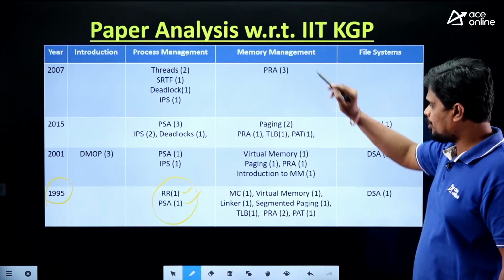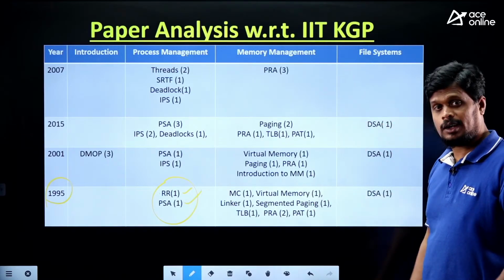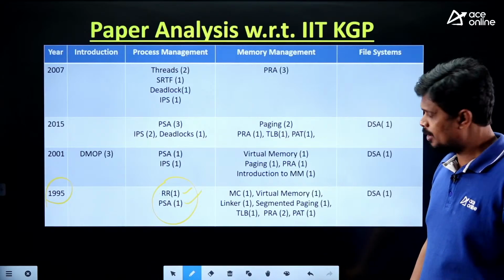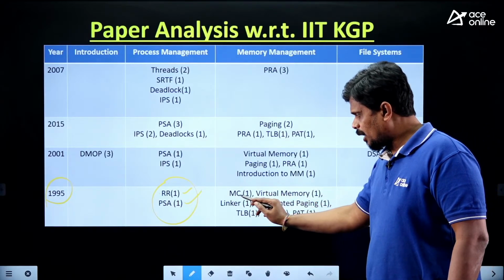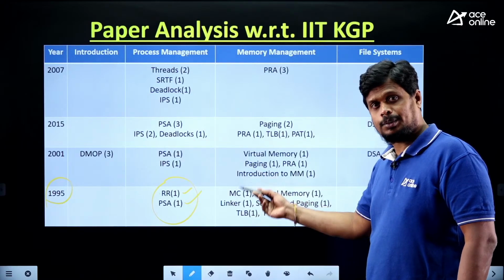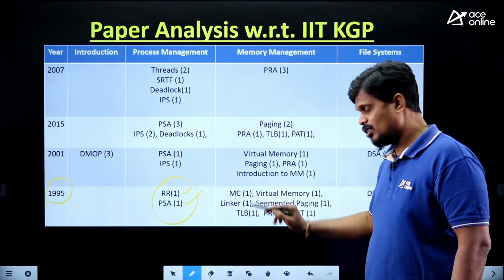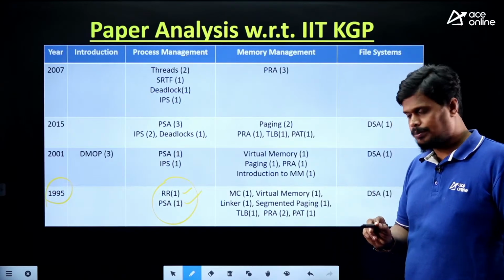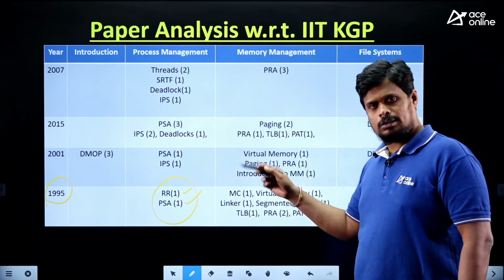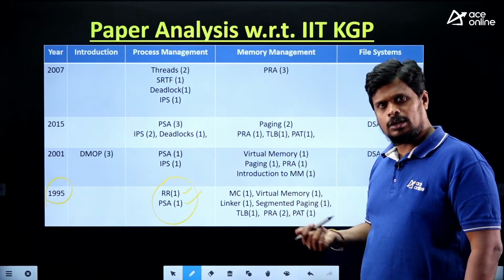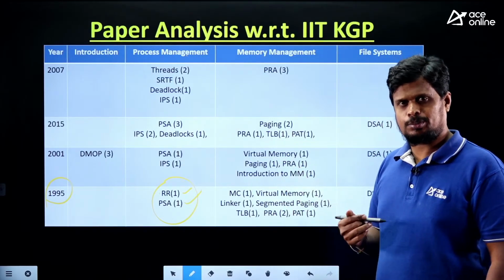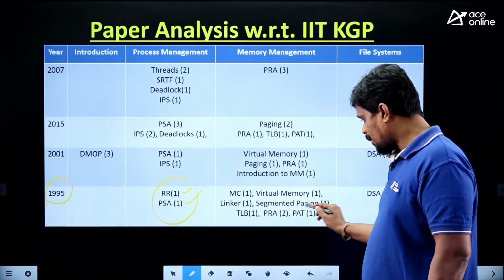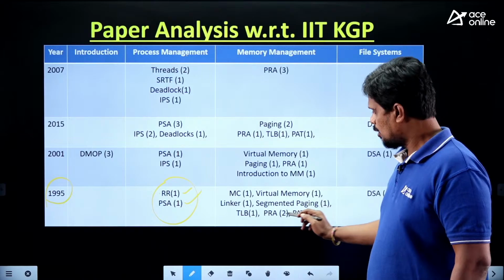But in memory management they concentrated mostly in 1995. On memory capacity calculation you have one question. On virtual memory you have one question. Linker, loader, binding, that is, linking, loading and binding, is one concept as part of memory management, and from that you have one question. Segmented paging, one question.